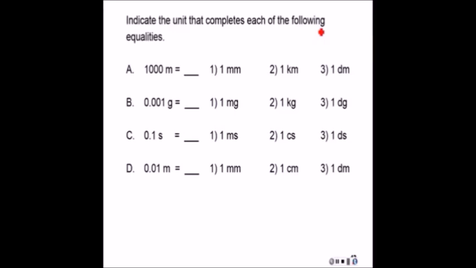Here are the answers for A, B, C, and D. Don't come out at once. So 1,000 meters is a kilometer. 1,000th of a gram is a milligram. 1/10 of a second is a decisecond. We don't hear that much. And 100th of a meter is a centimeter.